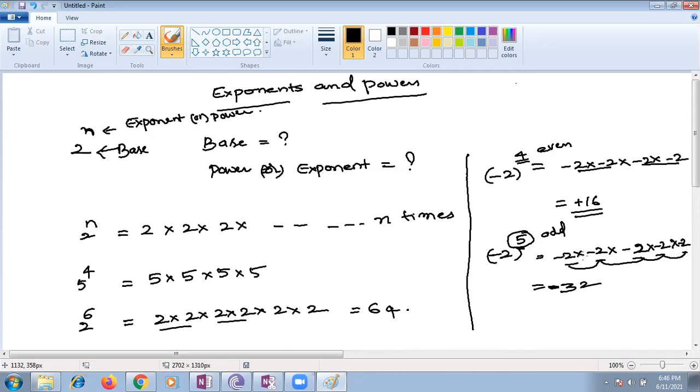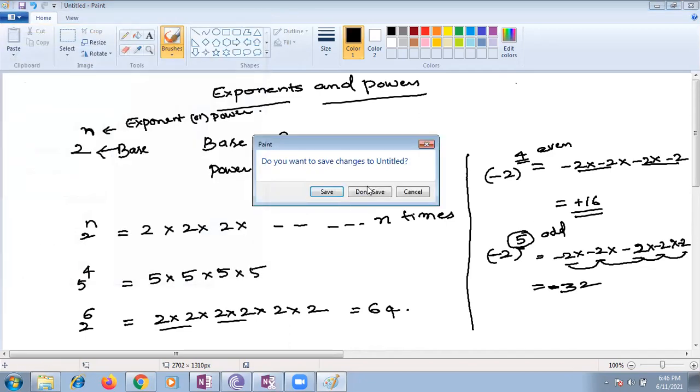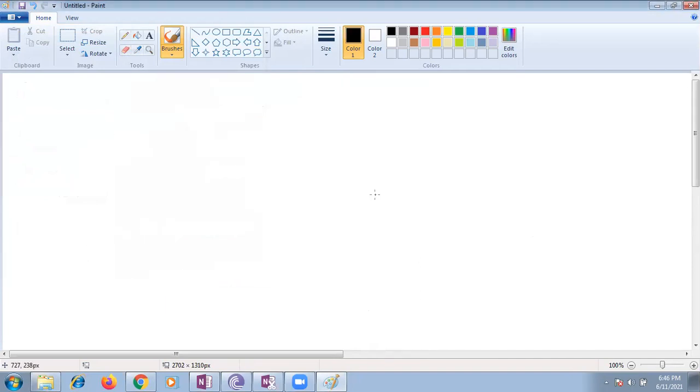Then, second thing: can you please write the number in exponential form? I will give now a few numbers for you. You're supposed to mention those numbers in exponential form. How are you supposed to write the given number in exponential form? We will see that. Before going to that, we can go with a few more examples.